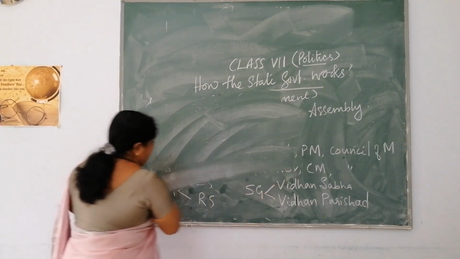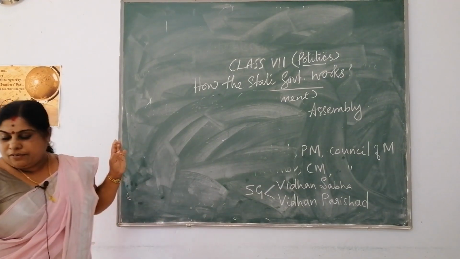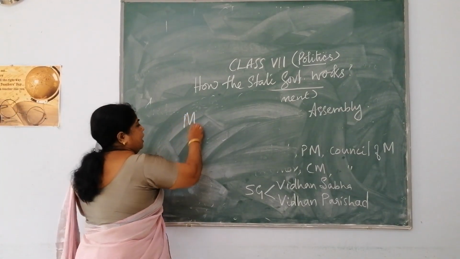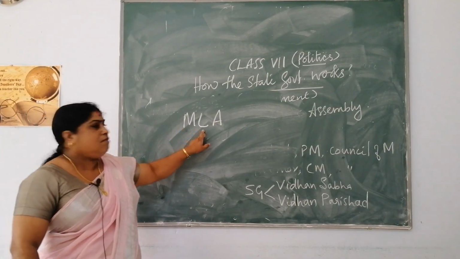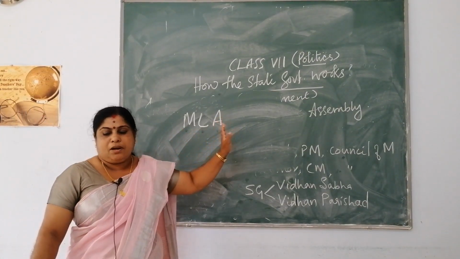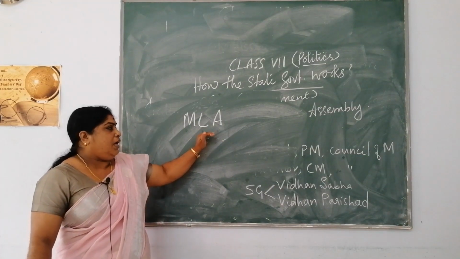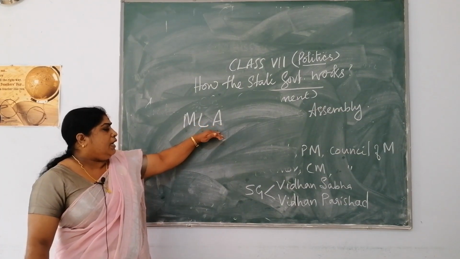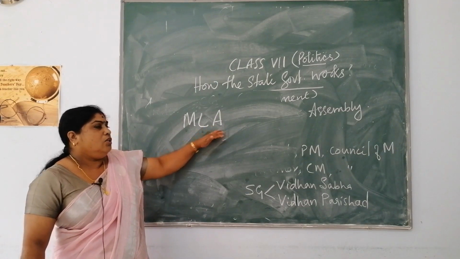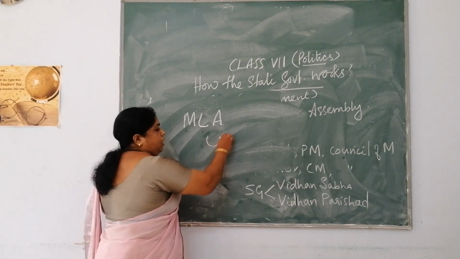Who is an MLA? I think you all are familiar with the word MLA. MLA means member of legislative assembly. He is an elected person who is being elected by the people through a system of UAF.